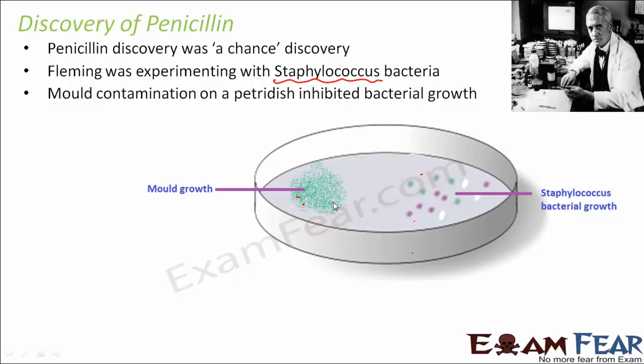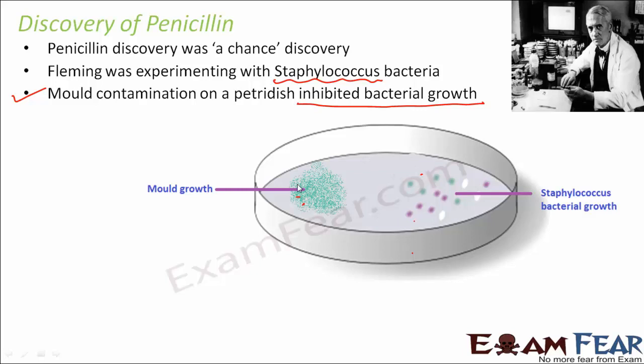This was his observation, and this mold growth was quite visible. The most important thing that he observed was that this mold contamination inhibited the bacterial growth. Wherever this mold growth had taken place, there was no bacterial growth in that part. So this proved that mold inhibited the growth of the bacteria.